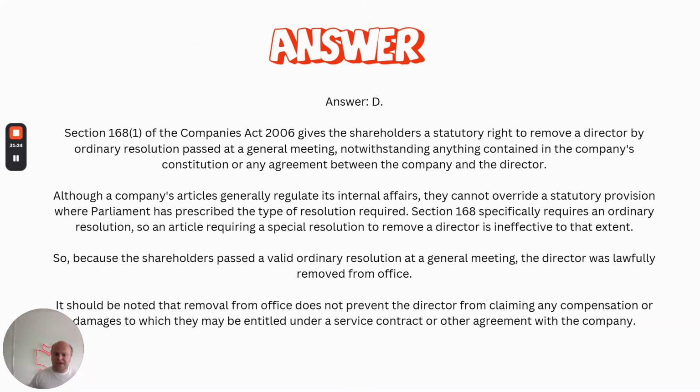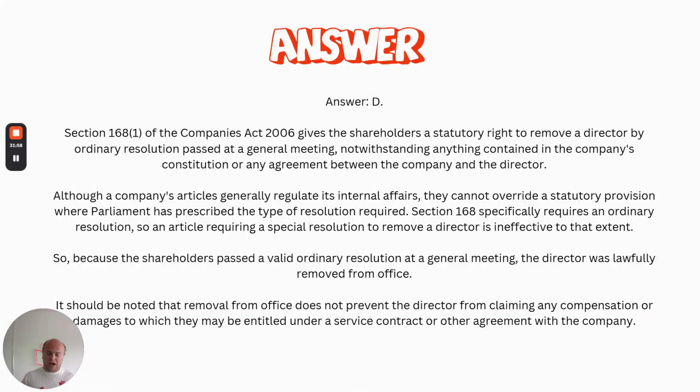Section 168 gives the shareholders a statutory right to remove a director by ordinary resolution, which must be passed at a general meeting, and your articles cannot restrict that. They can't require it, for example, to be via written resolution, but they also can't, as we've been tested on here, require it to be higher, so unanimity or special resolution. So in general, we do have flexibility in the articles, but that is subject to some requirements under the Companies Act that cannot be amended, and any attempt to do so makes it void.